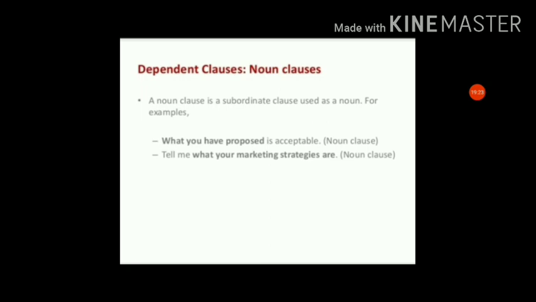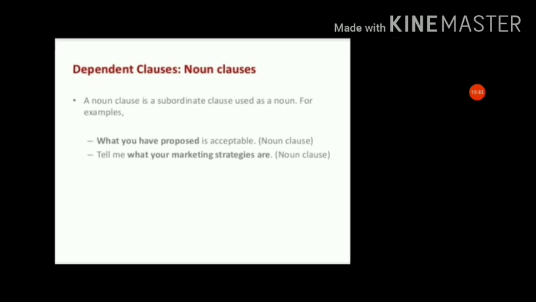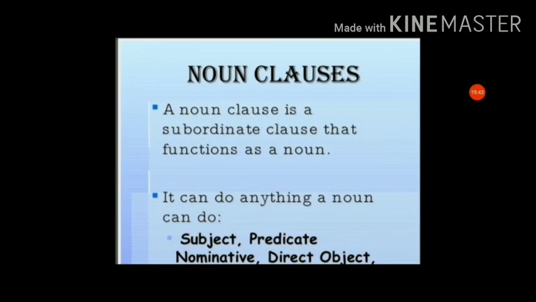And tell me what your marketing strategies are. Again here, what your marketing strategies are is a noun clause, which holds the sentence or a part of a sentence that acts like a noun. A noun clause is a subordinate clause that functions as a noun. It can do anything a noun can do, like a subject, predicate nominative, or direct object.